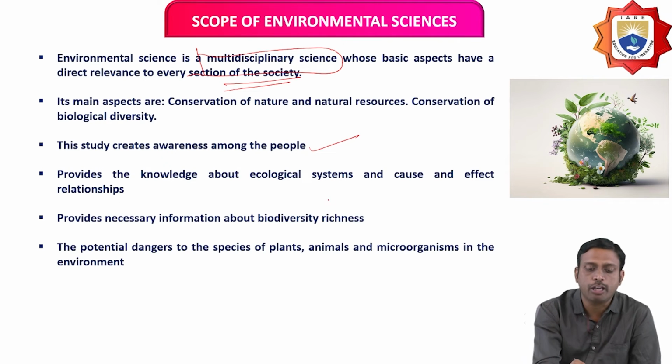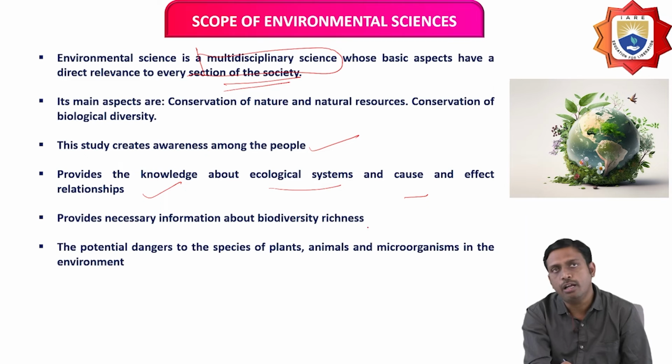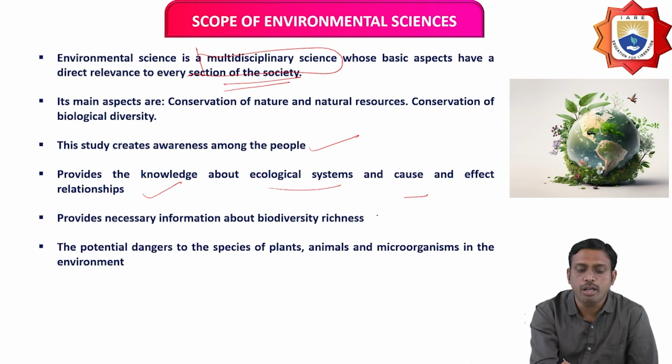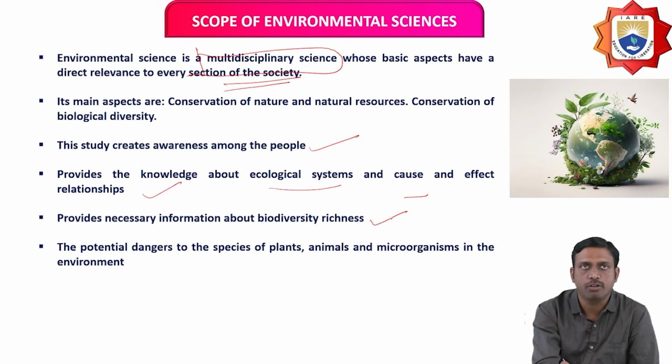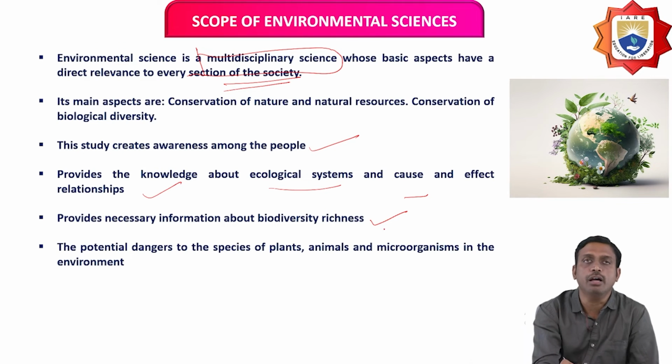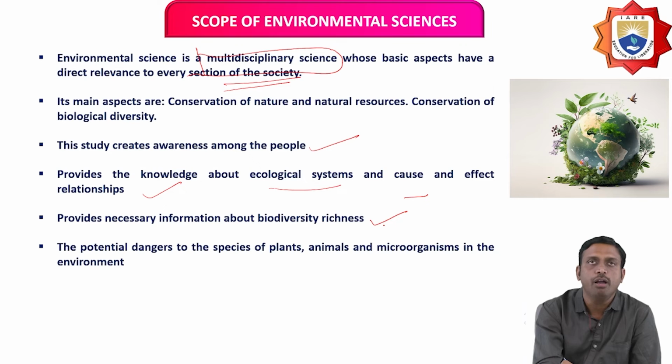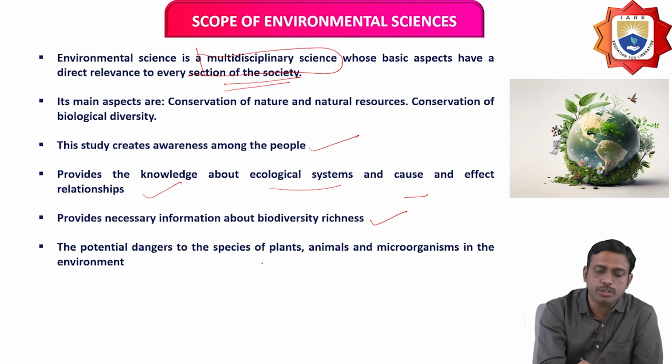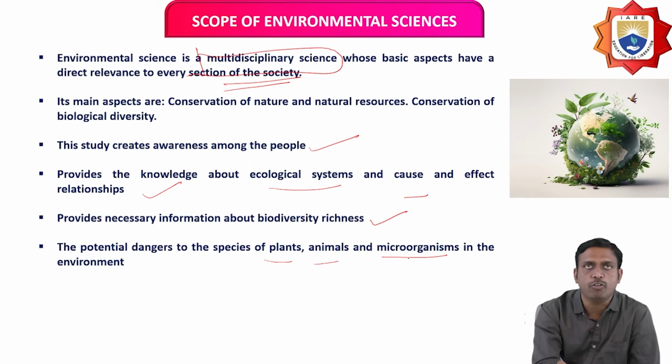It provides knowledge about ecological systems, cause and effect relationships, and necessary information about biodiversity richness, and the potential dangers to the species of plants, animals, and microorganisms in the environment.